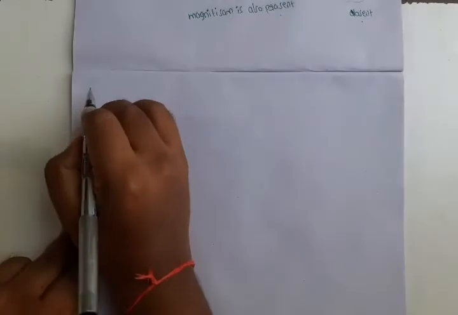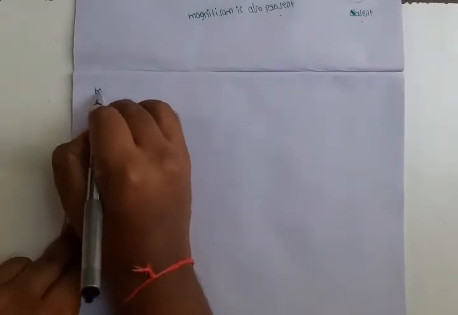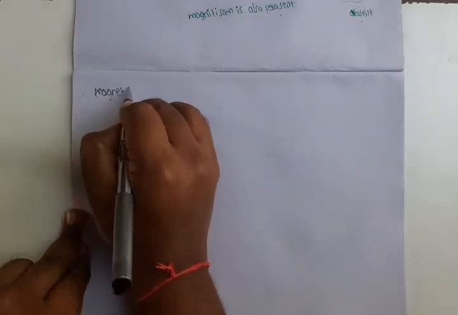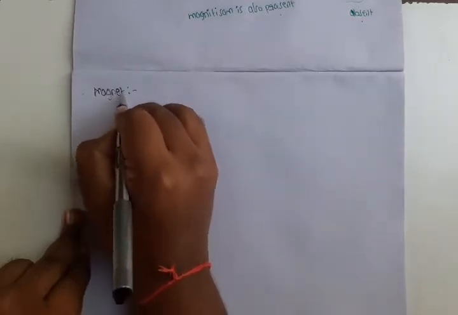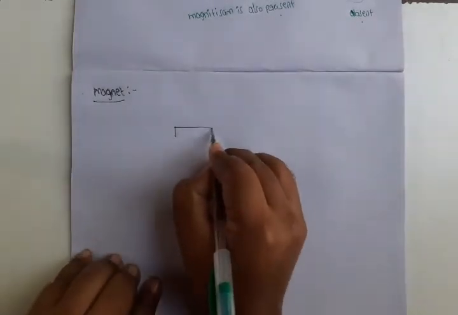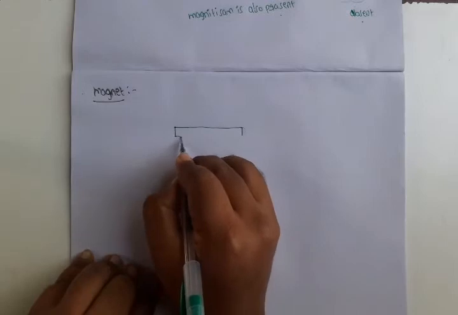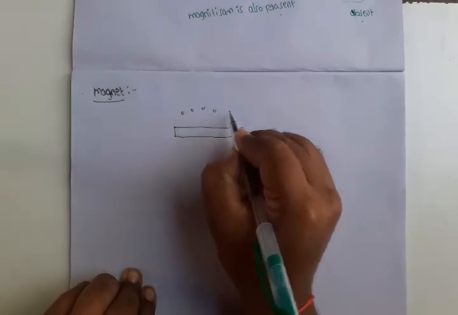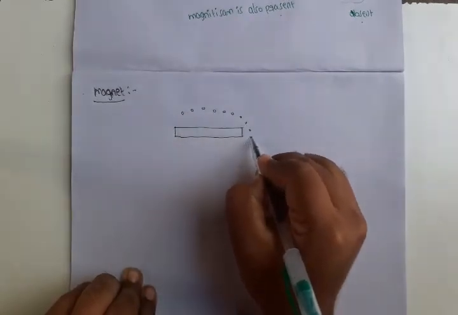Next, what is meant by a magnet? What is the definition of a magnet? Suppose this is a substance, and it attracts the iron particles. These are the iron particles.